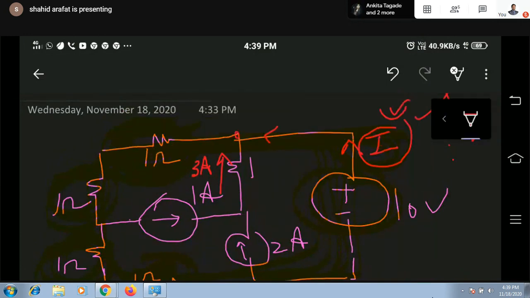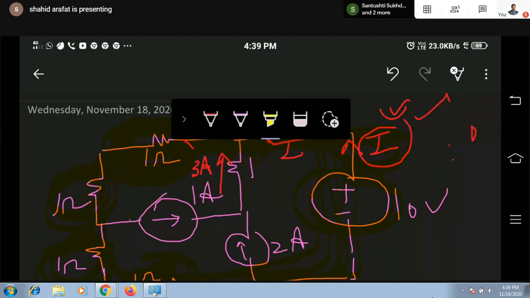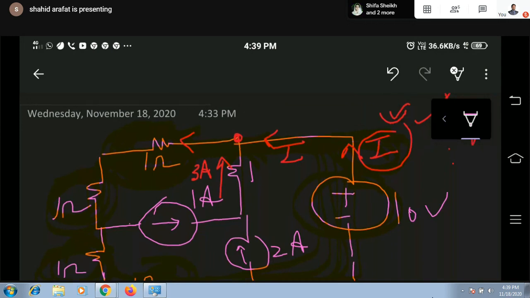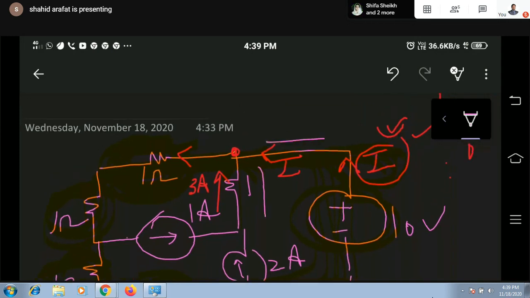I am applying KCL at this point. We know this current I and this current. If we know the current of two associated branches at any point, we can find out the current through this branch. This is your I, this is your 3. I is coming from here and 3 is coming from here.